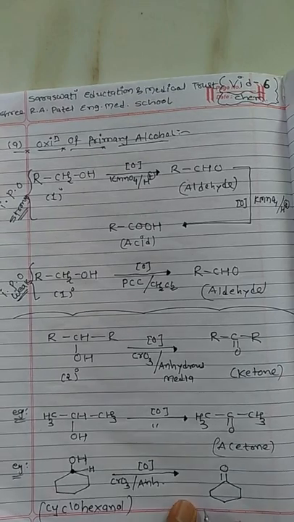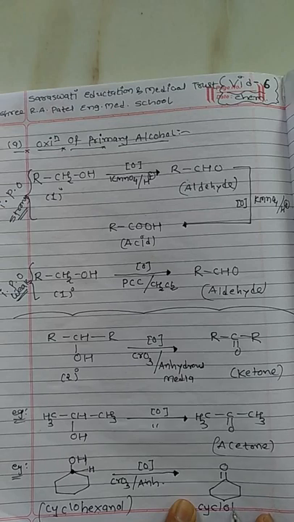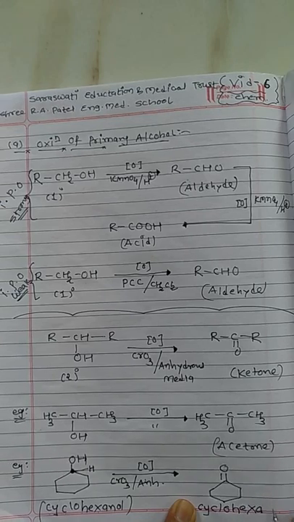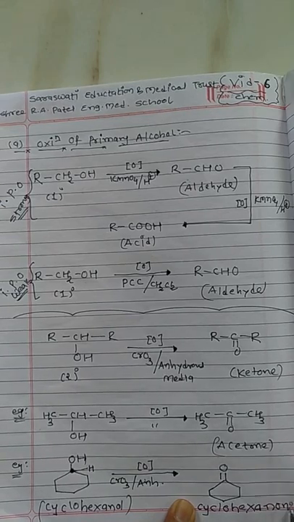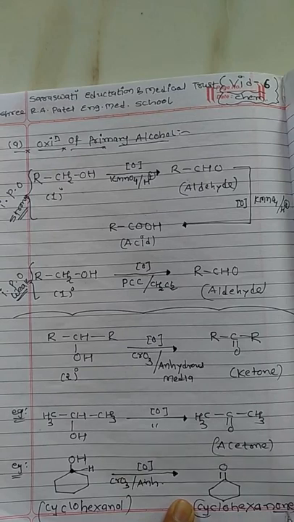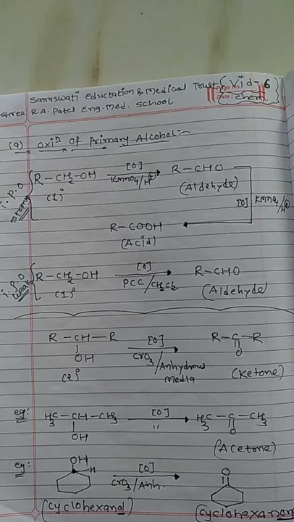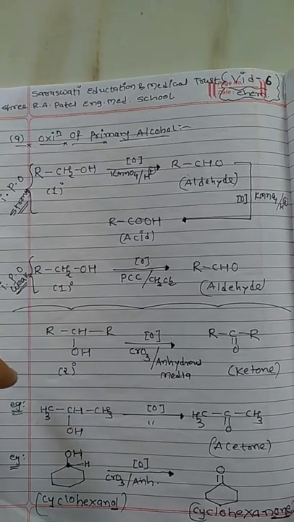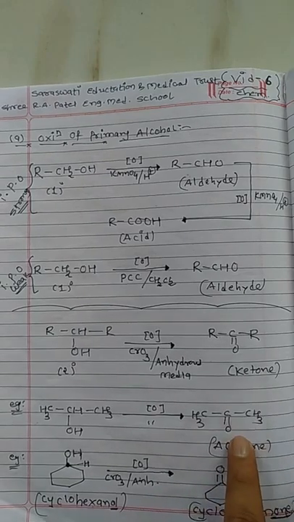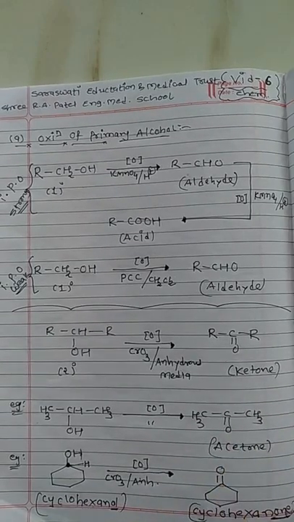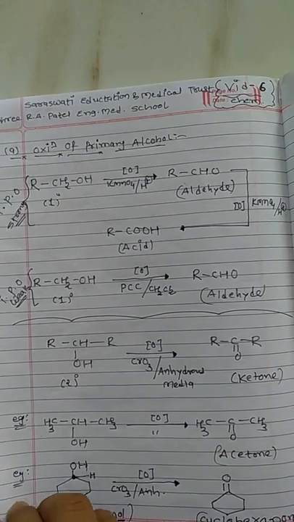This product is called cyclohexanone. Look over here, ONE means ketone and OL means alcohol. So oxidation of secondary alcohol will give ketone as a product, and these two are the examples. Now we will discuss a third one.